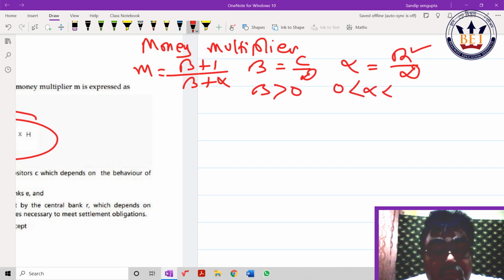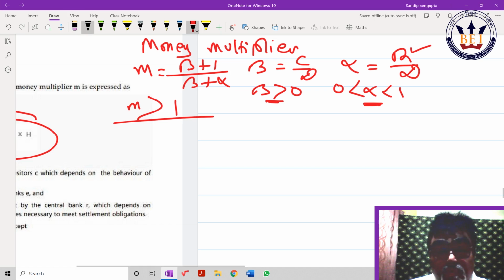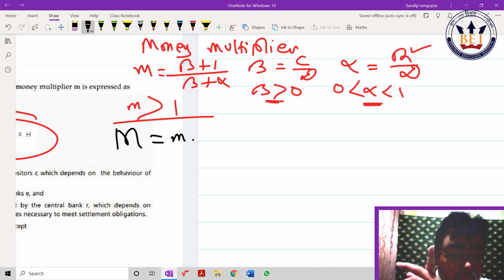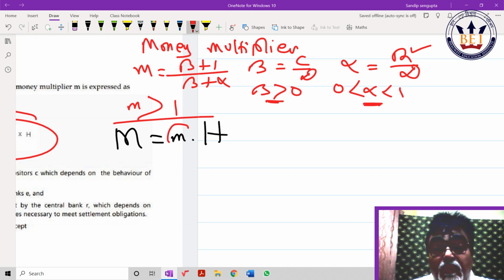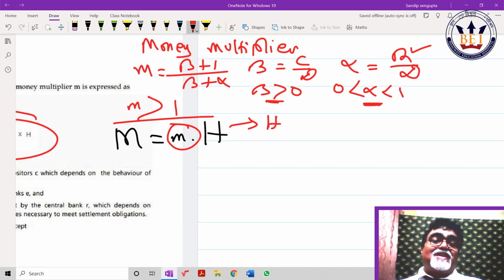So if beta is greater than 0 and alpha is less than 1 but greater than 0, the value of the money multiplier should always be greater than 1. Why I said this: capital M is equal to small m, money multiplier, into H. So if the money multiplier value is greater than 1, this question should come: may I conclude, as H increases, total money supply increases more than that, because the money multiplier value is greater than 1. This is out of the way I help you.